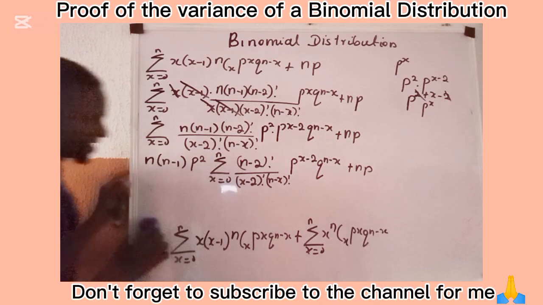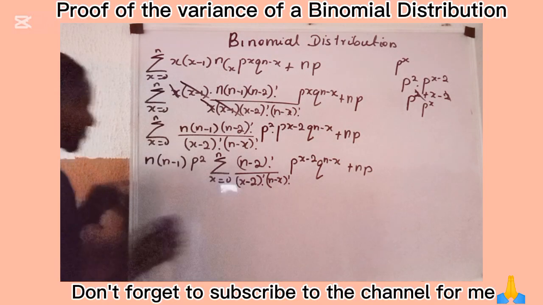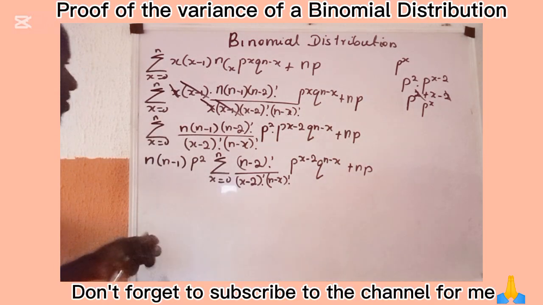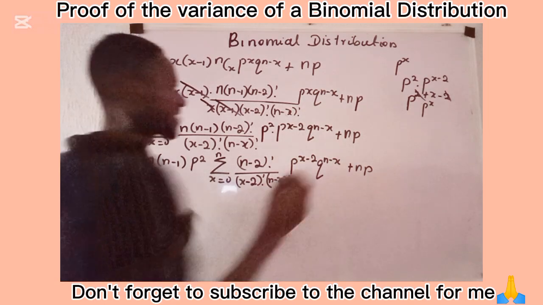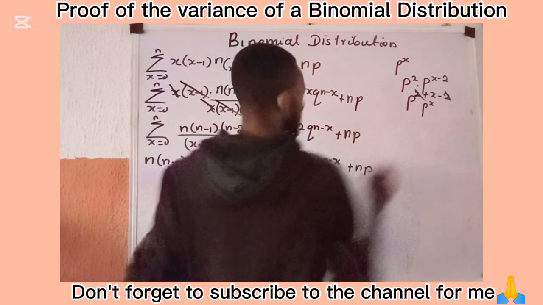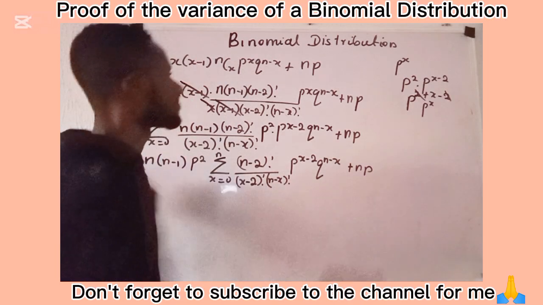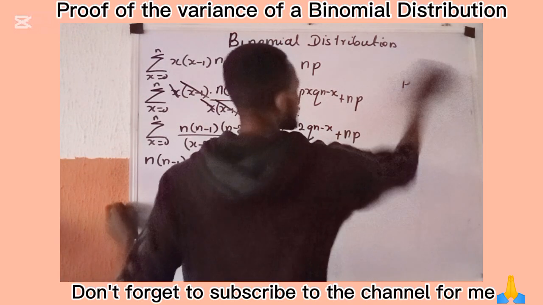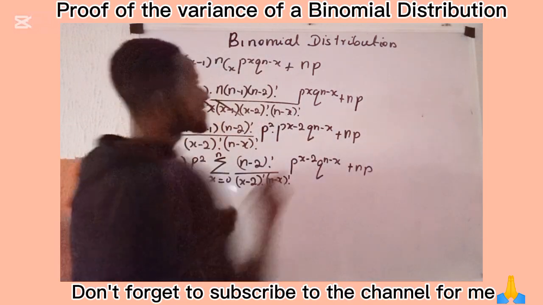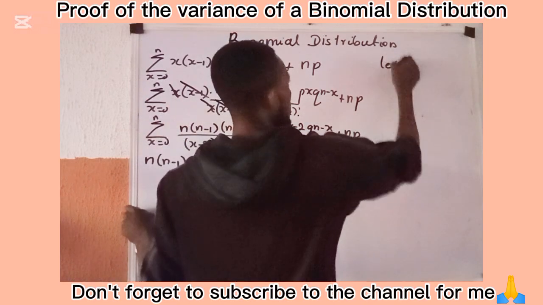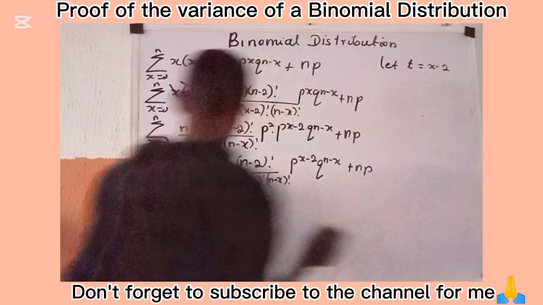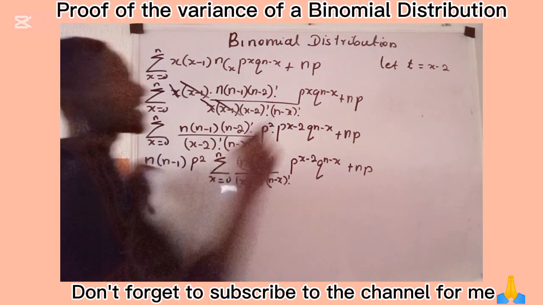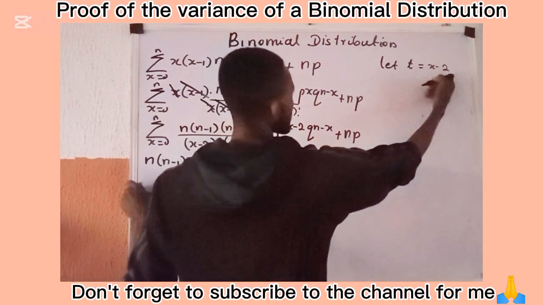So I will now clean here. Okay? So I can make some definitions. I can say, let, okay, permit me to clean here. I will now say let t equals x minus 2. I have x minus 2. I'm saying let t be equal to x minus 2.